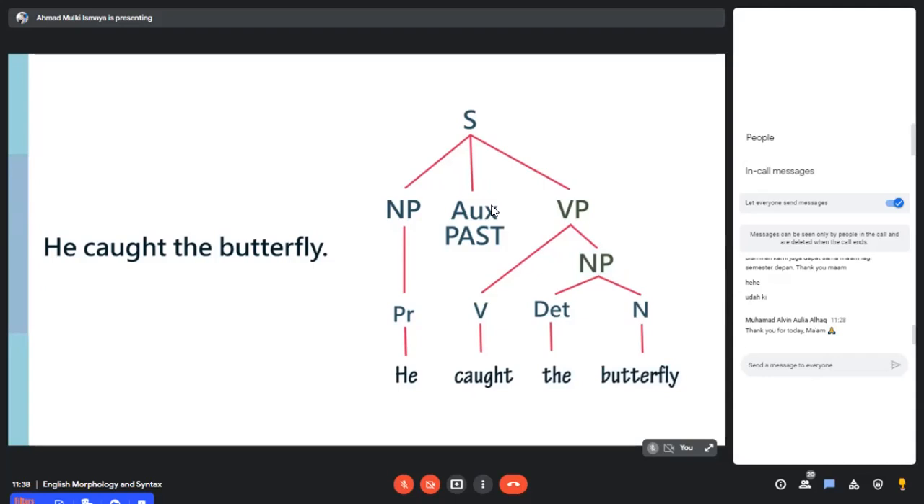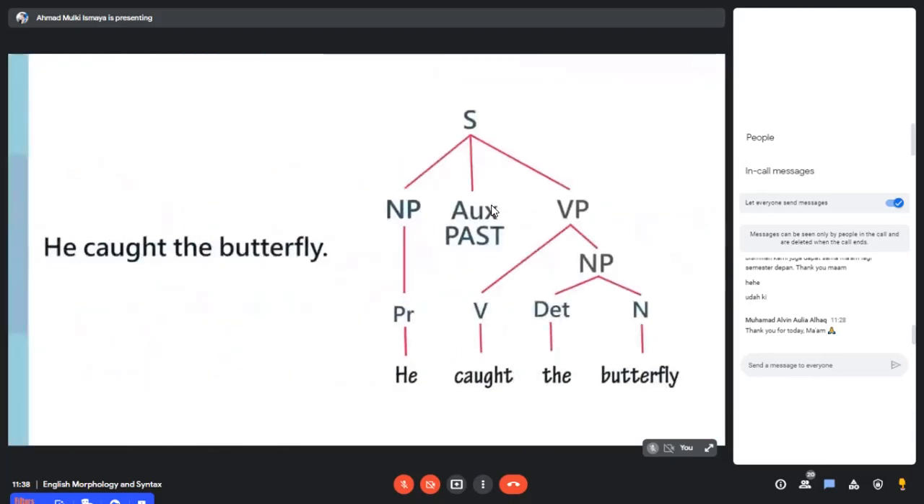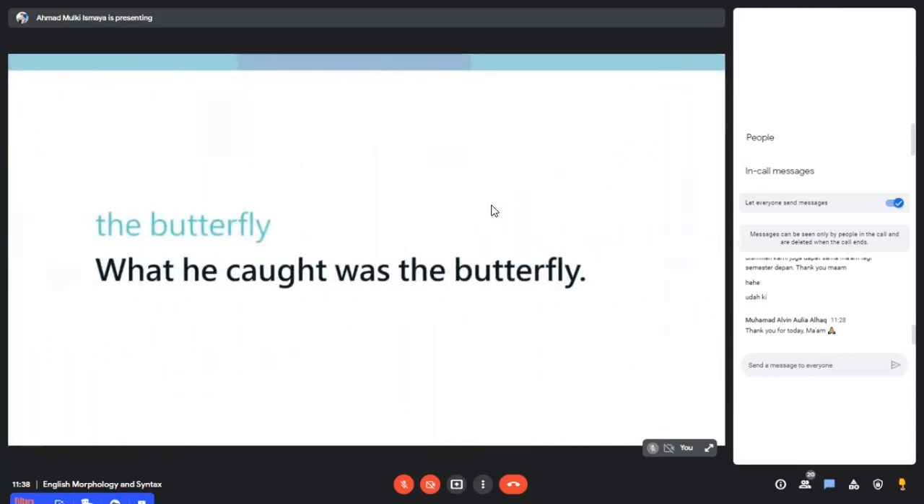But of course, you don't have the tree. When we're doing constituency tests, we're not talking about trees. But the point is, if you draw the tree and then you also conduct the constituency test, you will see that they match each other. They don't go against each other.